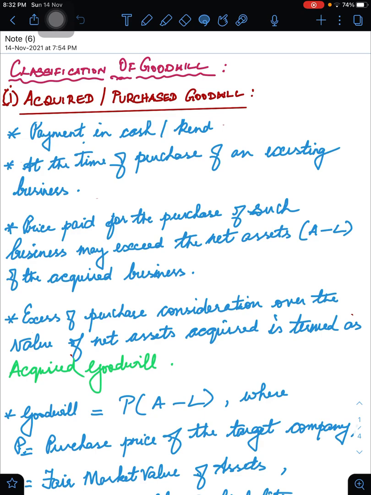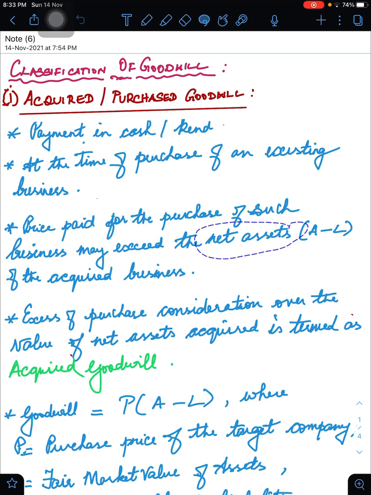Maybe it could relate to goodwill. And when is it actually arising? This arises probably when there is a purchase. When there is a purchase, this is the time when the business should actually fetch an actual price. Next it says that the price paid for the purchase of such a business may exceed the net assets of the acquired business.